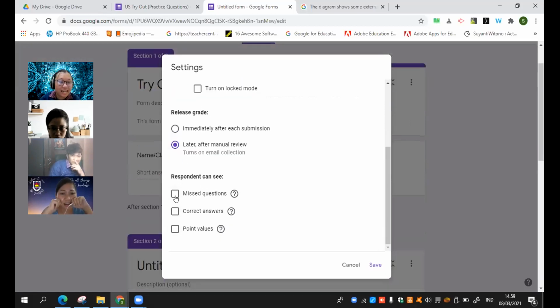Iya, sama ininya juga nih. Ininya jangan ditik. Ininya kalau defaultnya tadi tik 3-3-nya, dihilangin aja 3-3-nya. So they cannot see the correct answer also. Oke. Mereka nggak bisa cek jawaban sebenarnya. Oh, karena aku tuh takutnya kalau aku bikinnya manual, aku harus cariin manual satu-satu dari email gitu. No need, Miss. No need ya, berarti udah ada di dalam Google Form-nya langsung ya? Iya. Oke. Directly. Thank you, Miss. Thank you ya, Miss. Ya, oke.